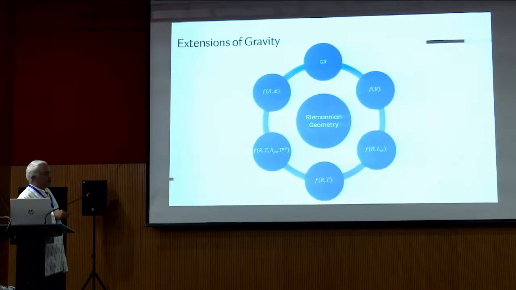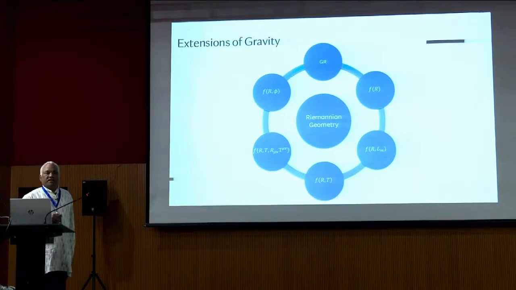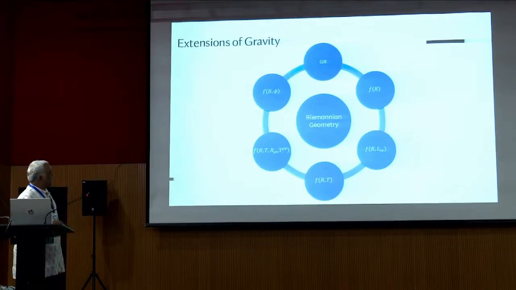Starting from f(R), these are the extensions or the coupling gravities. Some are minimal coupling and some are non-minimal coupling gravity. The couplings are based upon the matter Lagrangian L_m, the trace of the energy momentum tensor T, and the scalar field phi. So these are the extensions based upon the Riemannian geometry starting from general relativity.